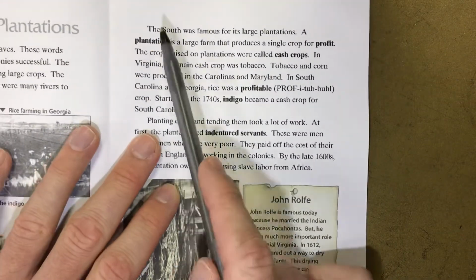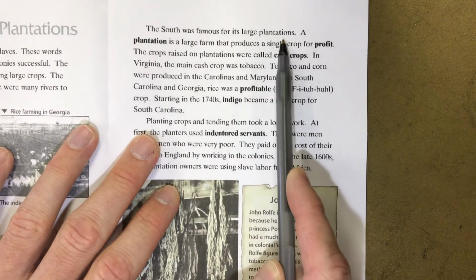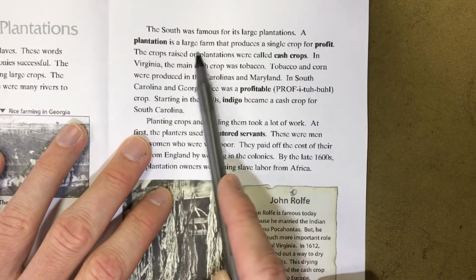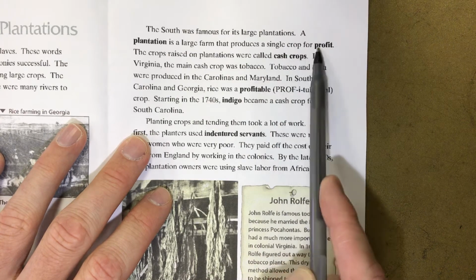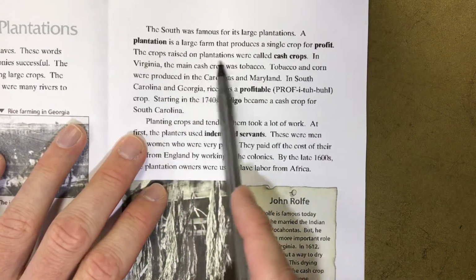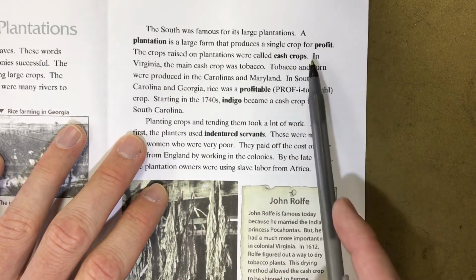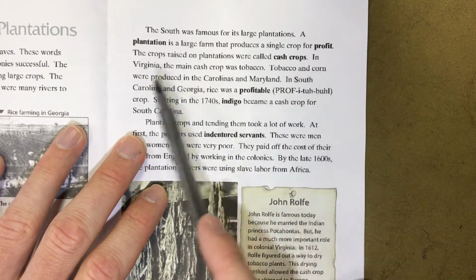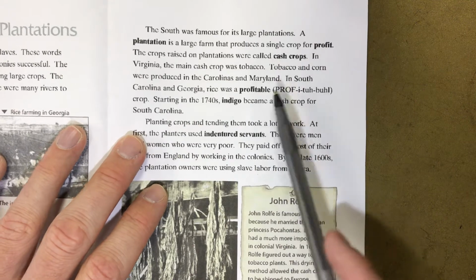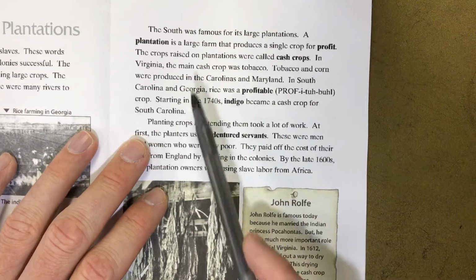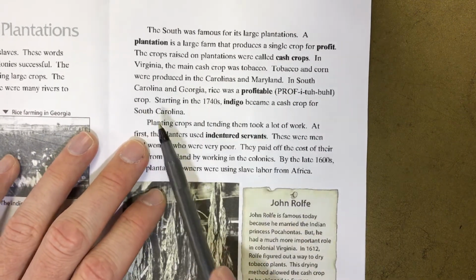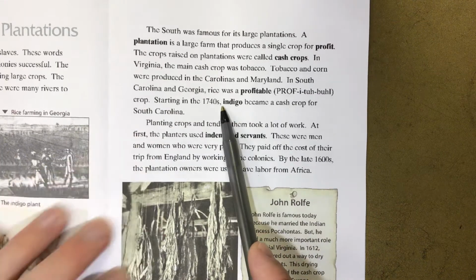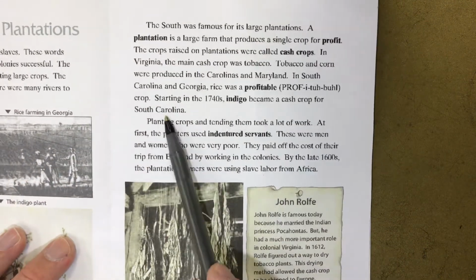The South was famous for its large plantations. A plantation is a large farm that produces a single crop for profit. The crops raised on plantations were called cash crops. In Virginia, the main cash crop was tobacco. Tobacco and corn were produced in the Carolinas and Maryland. In South Carolina and Georgia, rice was a profitable crop. Starting with the 1740s, indigo became a cash crop for South Carolina.